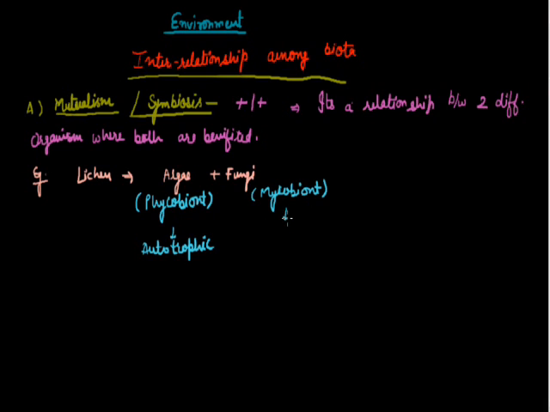It's heterotrophic, or you can say saprotrophic, in nature. Both can live in extreme conditions, as I told you, on rocks. They can live under the snow where no vegetation is found, but they can survive.